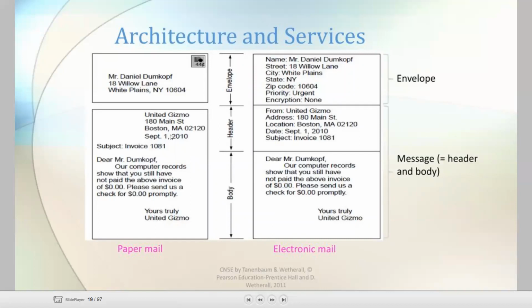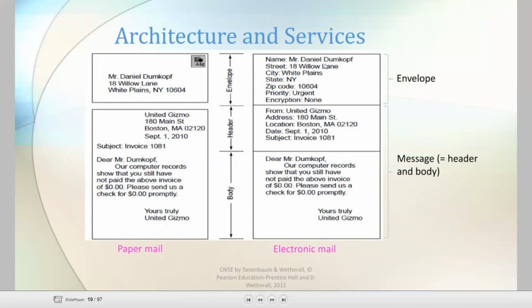Previously we had paper mail. Paper mail means a letter. In the letter header we write the address. After that we write the subject and body of the letter. Okay, this is the email.